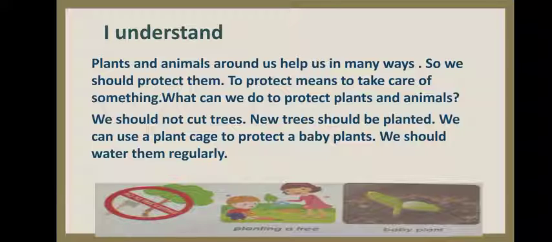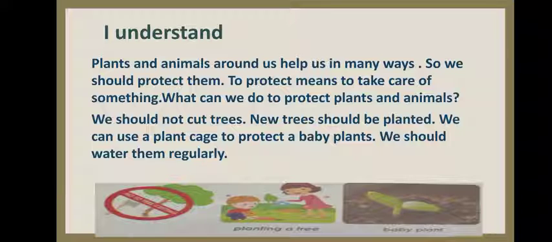That's why we need to protect them. And animals like cow, goat, buffalo, they give us milk, and sheep and all those things, they are very much useful for us, so we need to protect them.